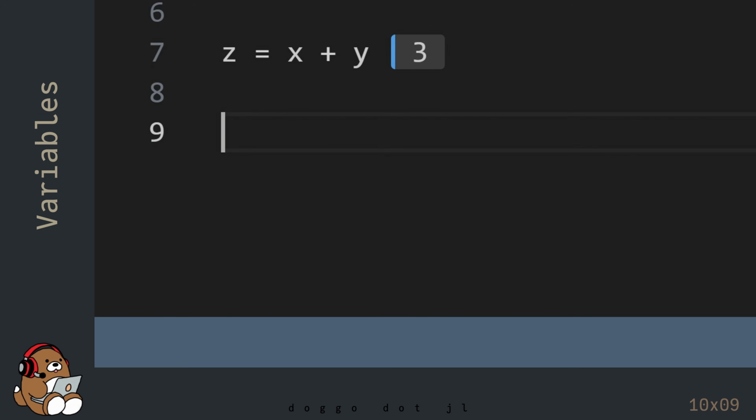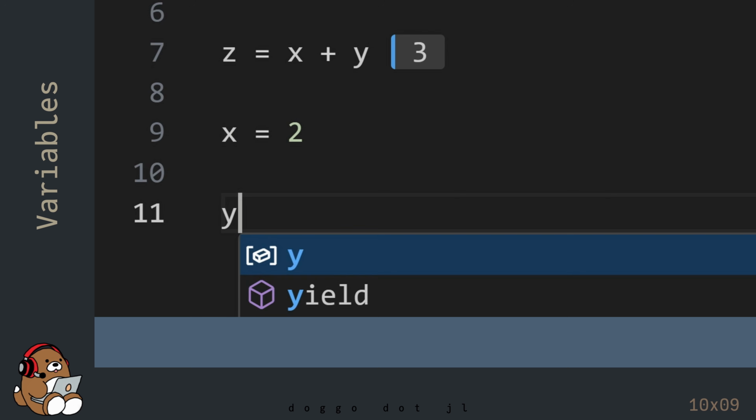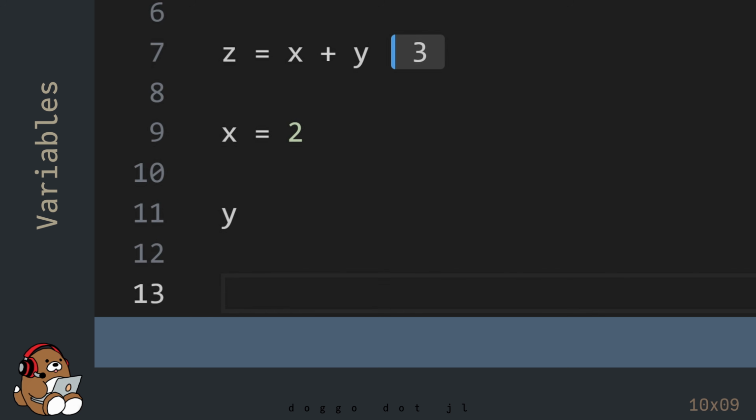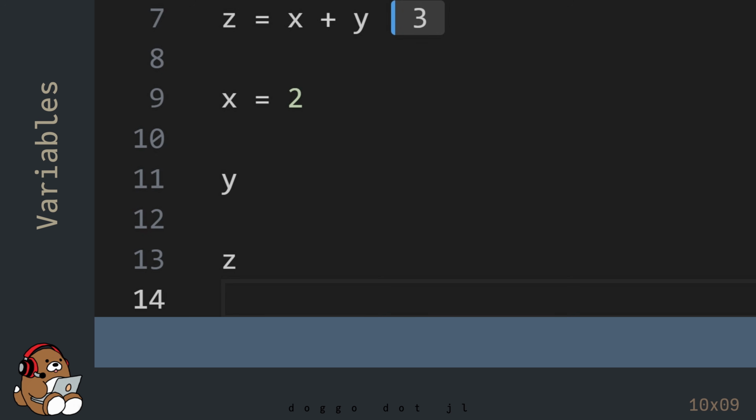Now type in x is equal to 2, and then type in y, and then z. Before evaluating the new lines of code, predict what you think the value of z will be. If x is equal to 2, and y is equal to 2, and z is equal to x plus y, then z should equal 4, right?